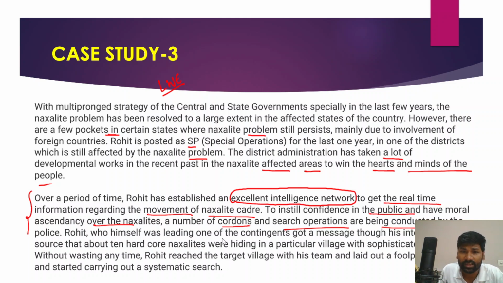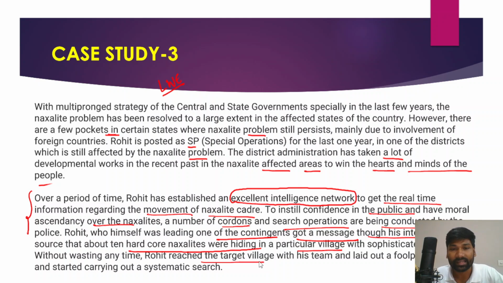Rohit, who was himself leading one of those contingents, got a message through his intelligence source that about 10 hardcore Naxalites were hiding in a particular village with sophisticated weapons. Without wasting any time, Rohit reached the target village with his team, laid out a foolproof cordon and started carrying out a systematic search.